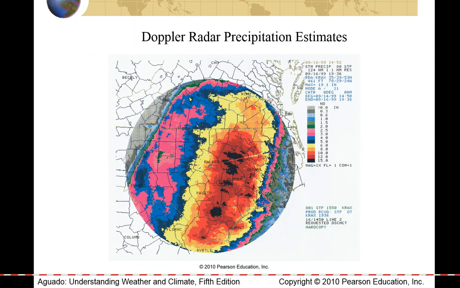And I'm going to speed through these slides here because there won't be a lot of test questions on them, but obviously new technologies like radar are revolutionizing our understanding and our ability to actually visually see how heavy moisture content levels are within clouds and rainfall amounts, and our ability to use technologies like Doppler radar is transforming our ability to see how heavy rainfall levels are within approaching storms. And obviously within this slide here you can see red areas and dark brown areas are areas with heavier rainfall, and this is what allows us to understand and pinpoint exactly where storm cells are, and these technologies are the backbone of our modern severe storm forecasting.